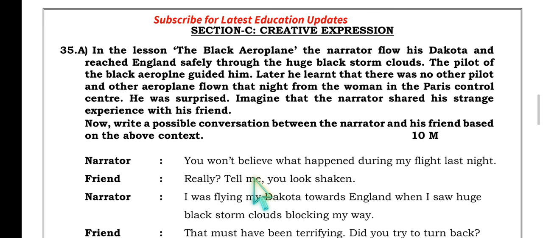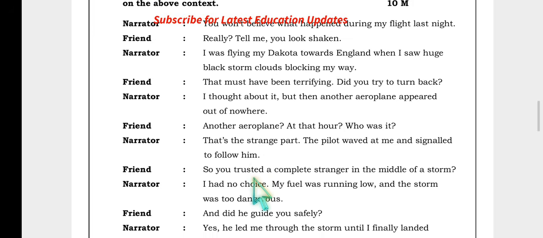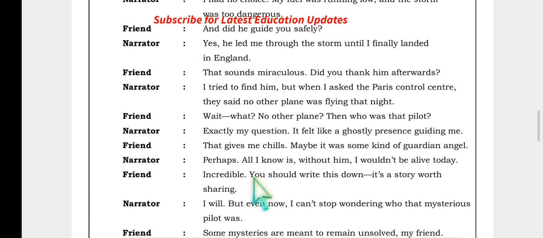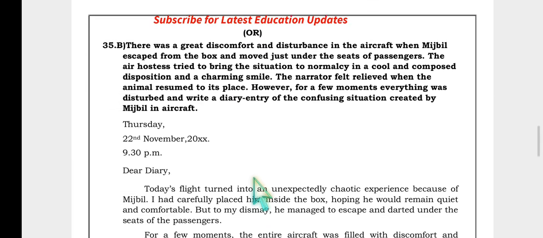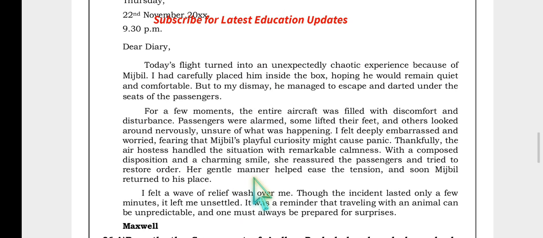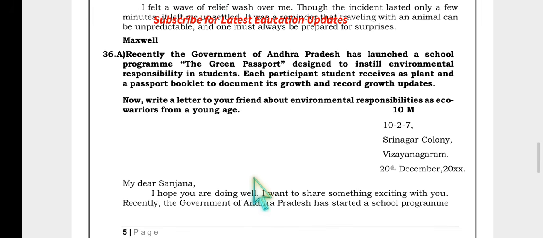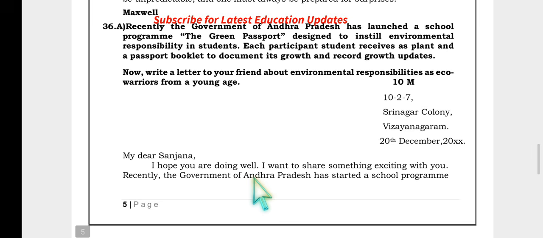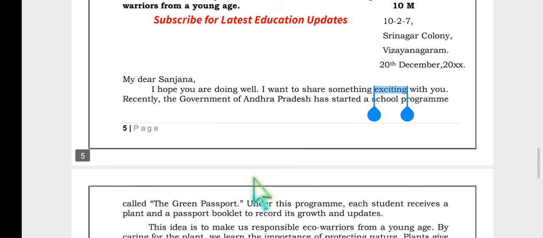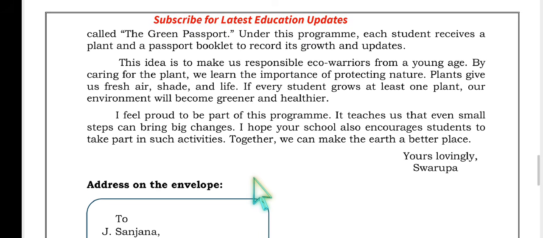So in this way, let us go to Section C. Here, regarding the black aeroplane, write a possible conversation between the narrator and his friend. These are sample exchanges between the narrator and the friend. Please have a look at it and take a screenshot of it. And then the choice is writing a diary entry, the confusing situation created by the invisible in the aircraft. So this is a sample diary entry. And then we will move on to the letter writing to a friend about environmental responsibilities as eco warriors from a young age. So exactly figured from the rising and shining material. Please do refer to the material and have the best scoring in terms of Section C.